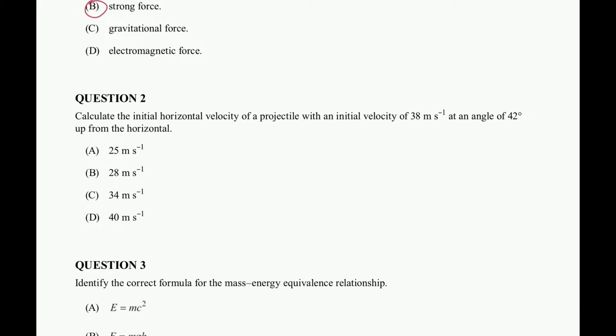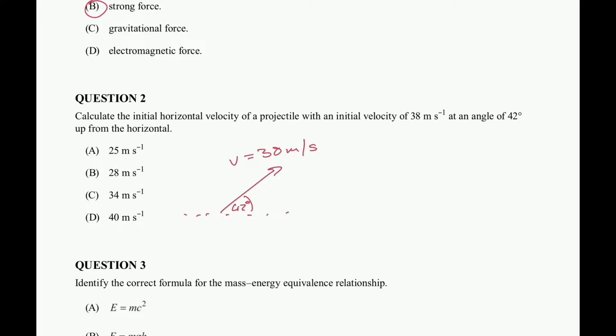All right, question 2. Calculate the initial horizontal velocity of a projectile with an initial velocity of 38 meters per second at an angle of 42 degrees. It's always super handy to draw out your scenarios. I'm going to draw a horizontal line for ground. There is my velocity vector, V equals 38 meters per second, and my angle is 42 degrees.